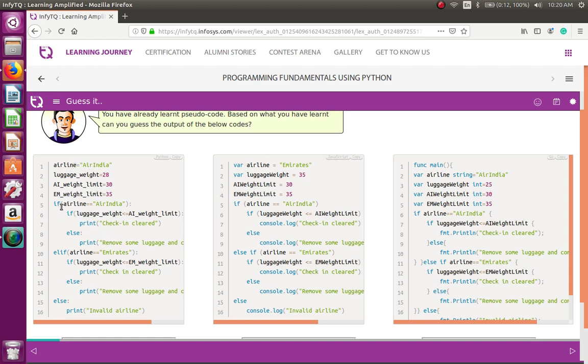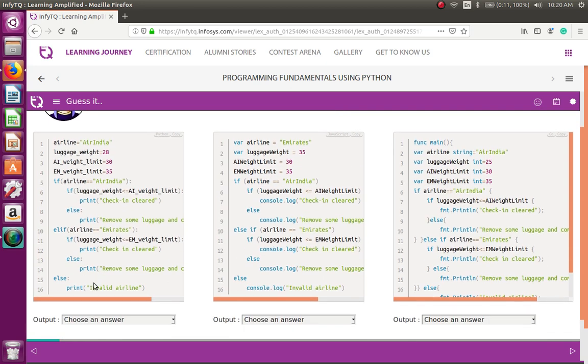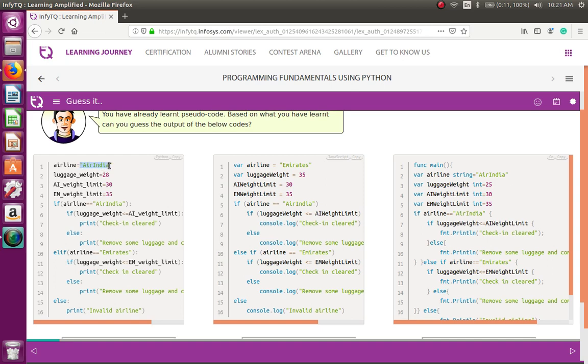So I can straight away, if you look at the structure, selection control structure, if else, this is called a selection control structure. Loops, for, while are called as iteration control structures. So if you look at this, it is if airline equal to Air India, so the airline value is Air India, so I'm not going to look at the rest of the parts, because here airline equal to Emirates, and else we have a default something else. So since the airline value is Air India, it comes here.